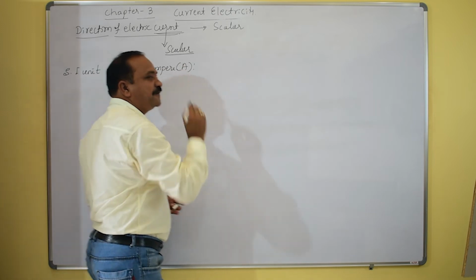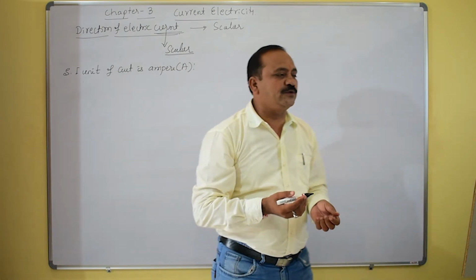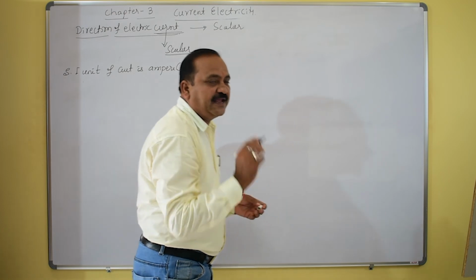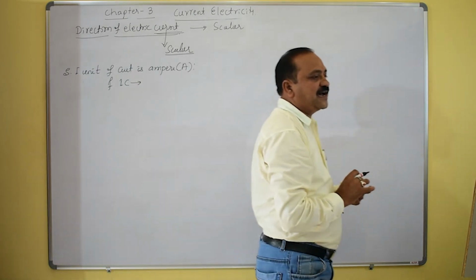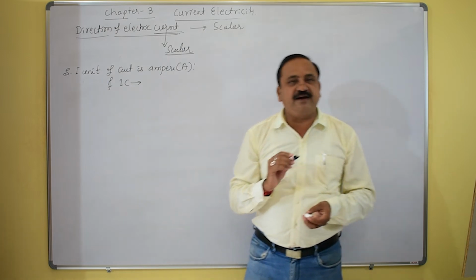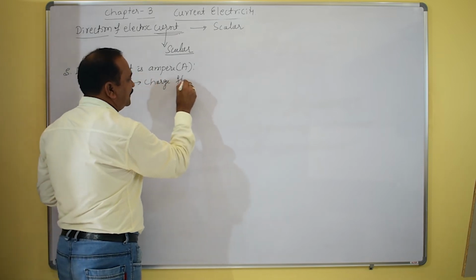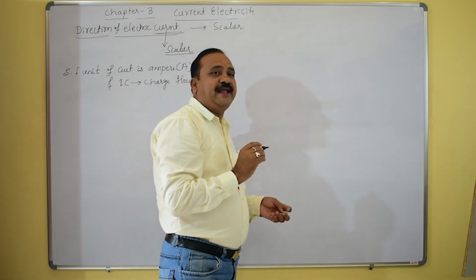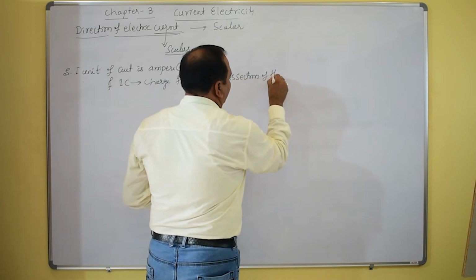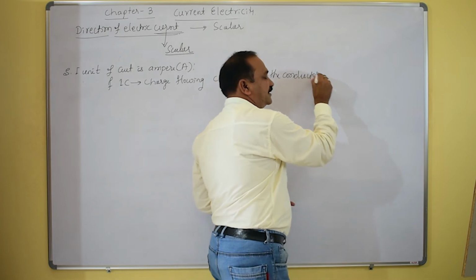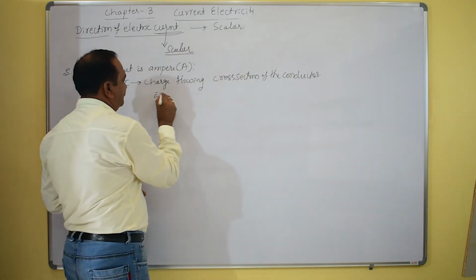So it's the ampere. How to define 1 ampere? Definition of the ampere: the electric current flowing through a conductor is said to be 1 ampere if 1 coulomb of charge flows through any cross section of the conductor in 1 second.